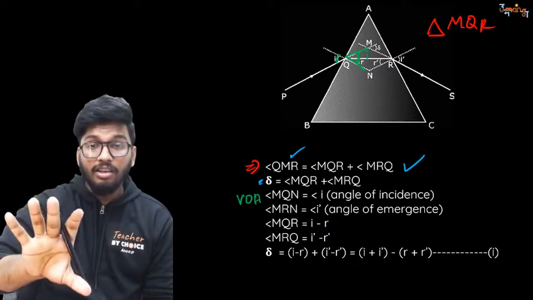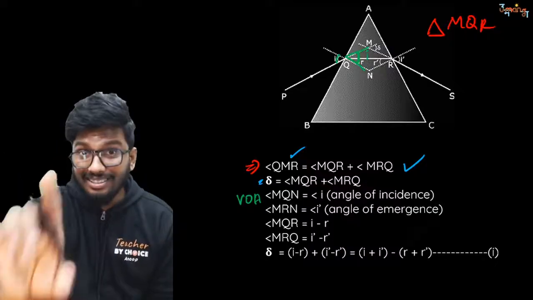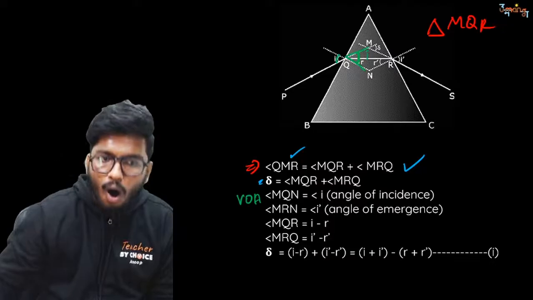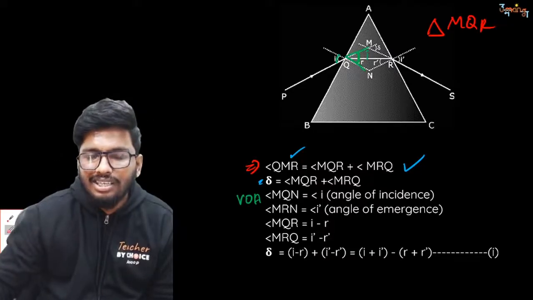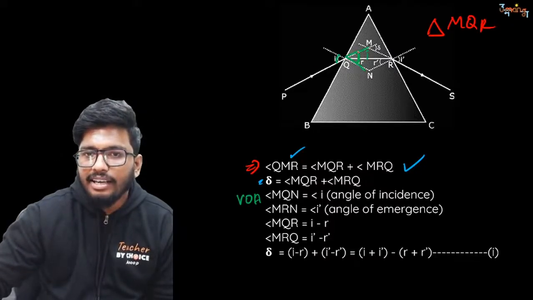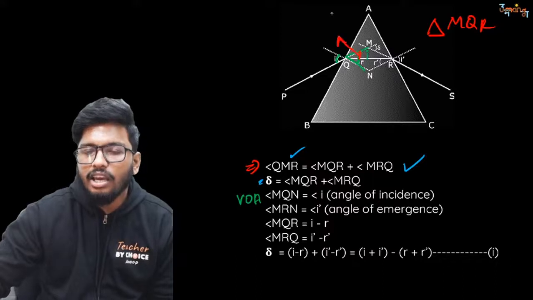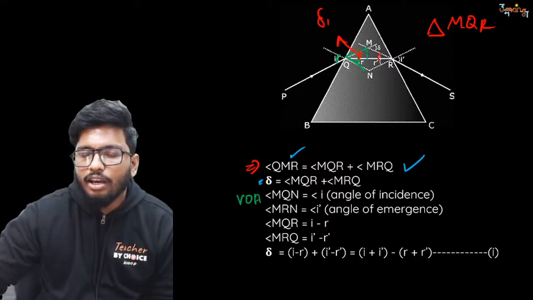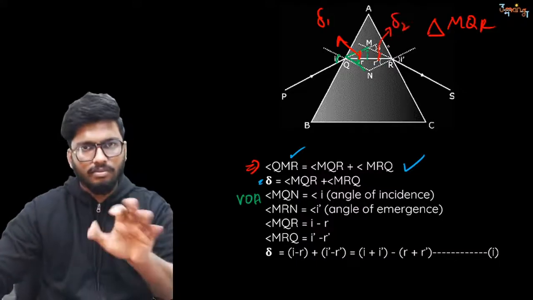Now, again, people, you can do it this way. Remember, there are two ways to do it. Either you can do it the way that I'm doing, or you can just directly assume that this angle that you see, you can take it as delta 1, and this angle that you see, you can take it as delta 2.